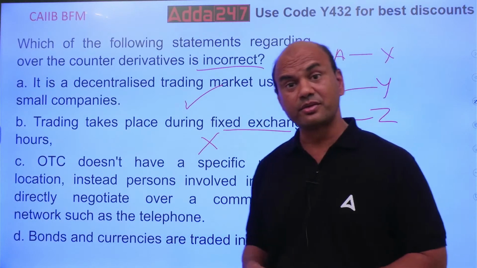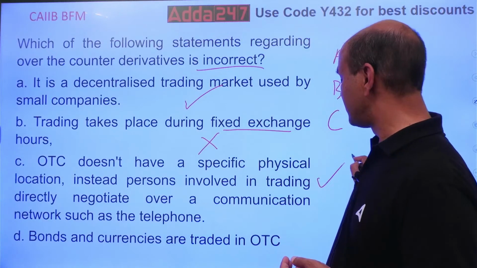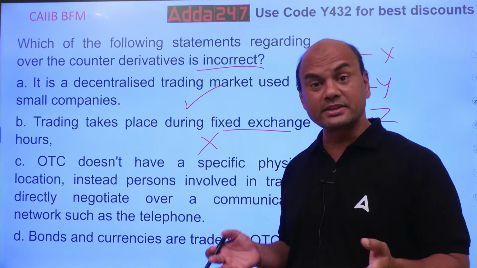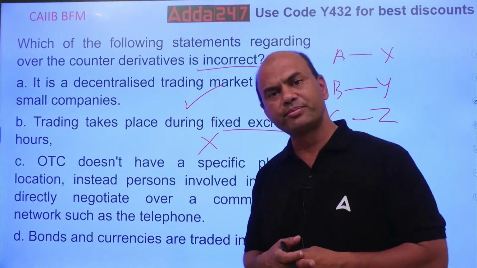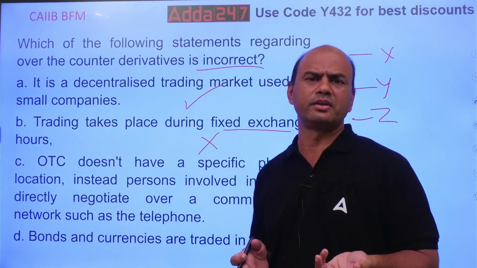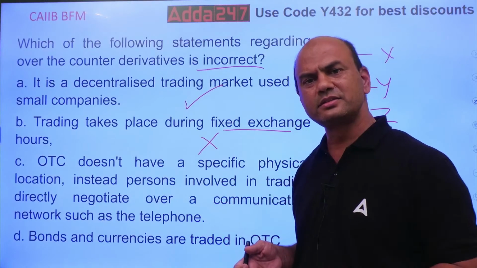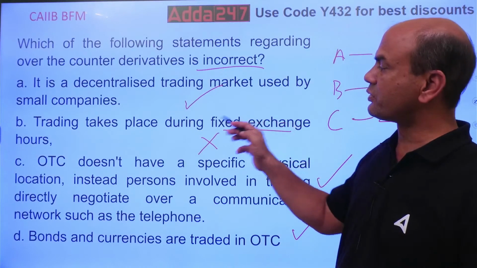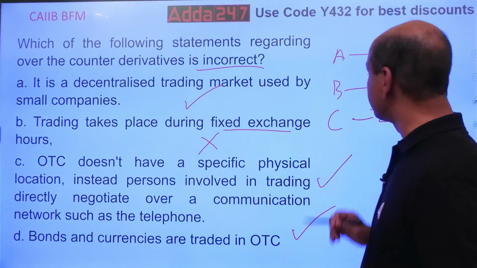Bonds and currencies are traded in OTC. Is it so? Bonds and currencies. So this is right. But is this true? Bonds and currencies can be traded in OTC. What do you do in forward market? What is a forward? Whenever you book a forward for the customer, what do you do actually? You are actually booking the rates of the currencies. So this is also true. So only answer over here is false. Trading takes place during the fixed exchange hours. That is false. Got it?